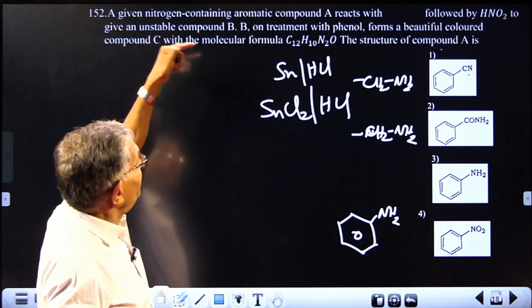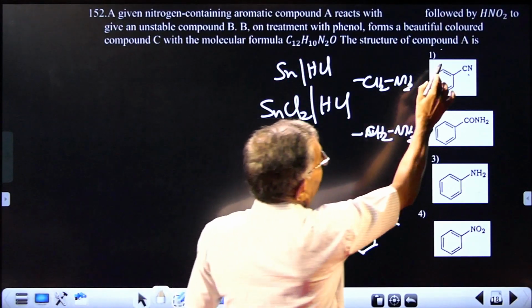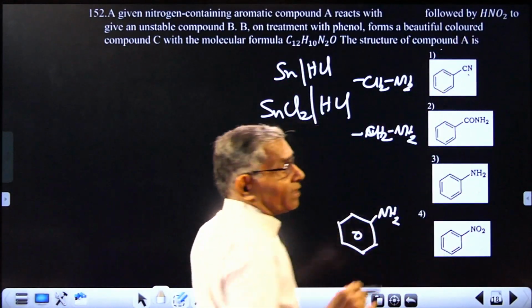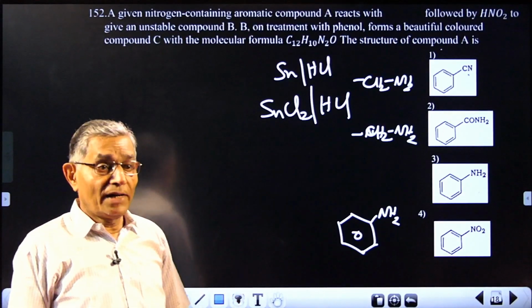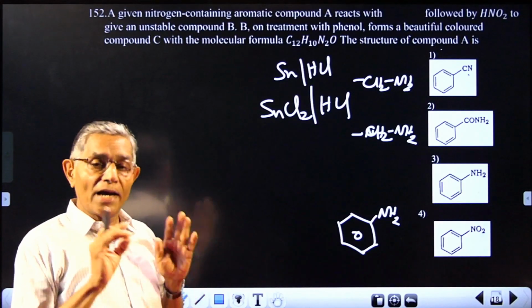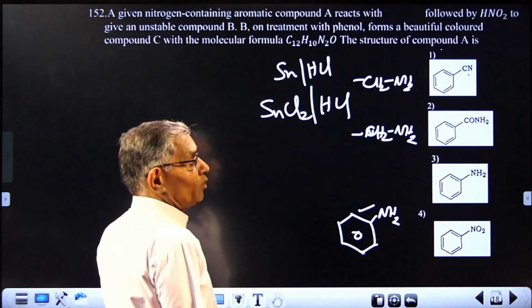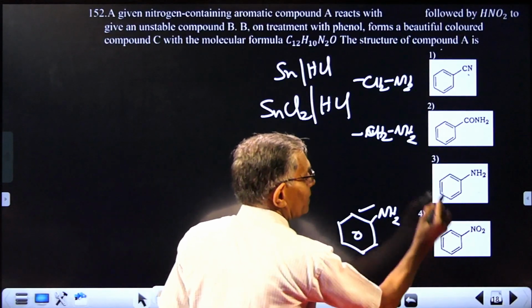And the compound obtained, B, on treatment with phenol after which reaction, HNO2 etc. That all indicates it is diazotization followed by coupling. It's a characteristic reaction of aromatic amines. So what should be the answer? This will be the answer.